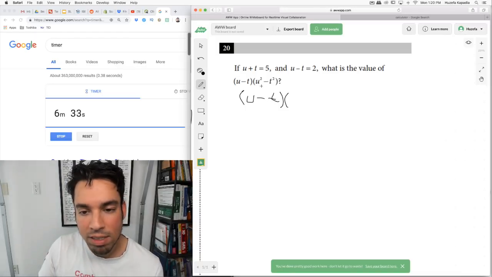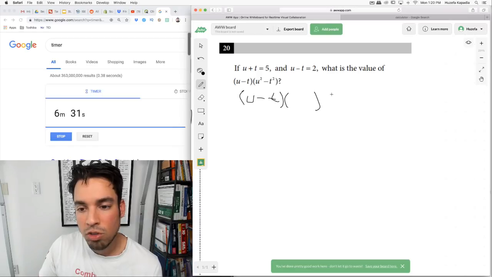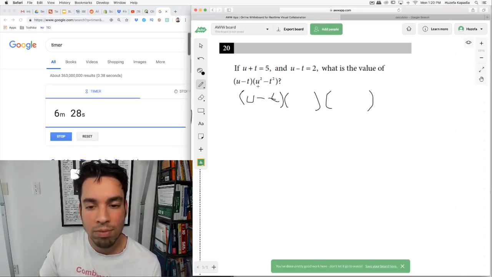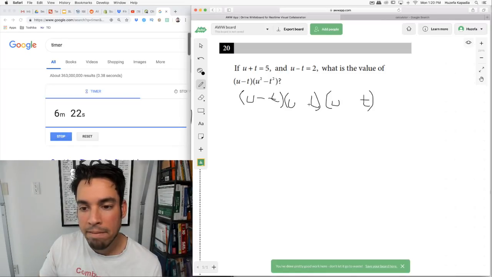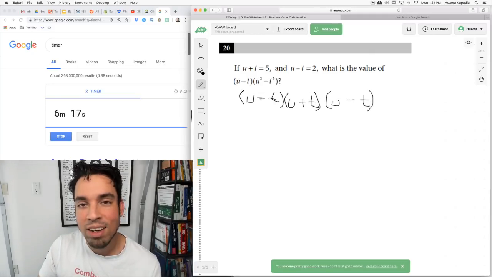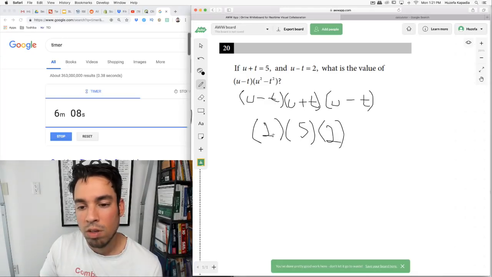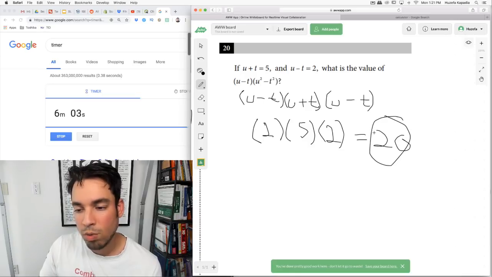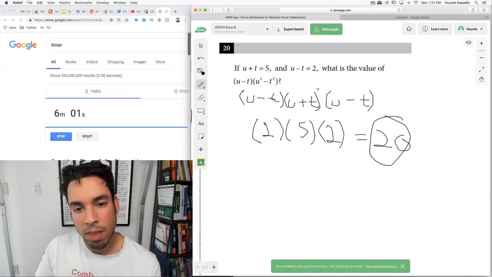Well, if you recognize that this is a difference of squares, it's super helpful because it can be factored. Remember, every difference of squares can be factored like this. The square root of this goes here and here. Square root of this goes here and here. And then it's plus minus. Now look how easy this problem is once you do that, okay? u minus t is just 2. u plus t is 5. And u minus t again is 2. 2 times 5 is 10 times 2 equals 20. All right. And that's it.